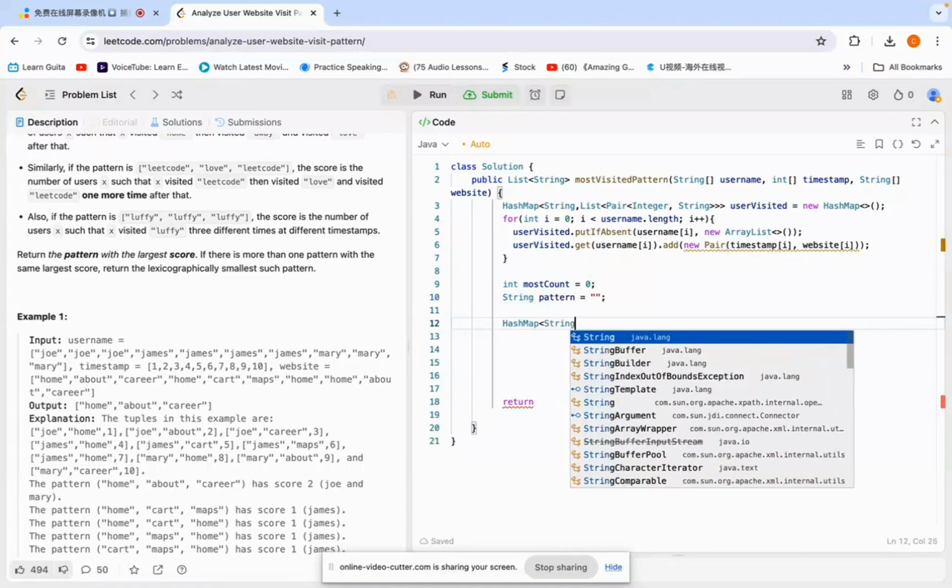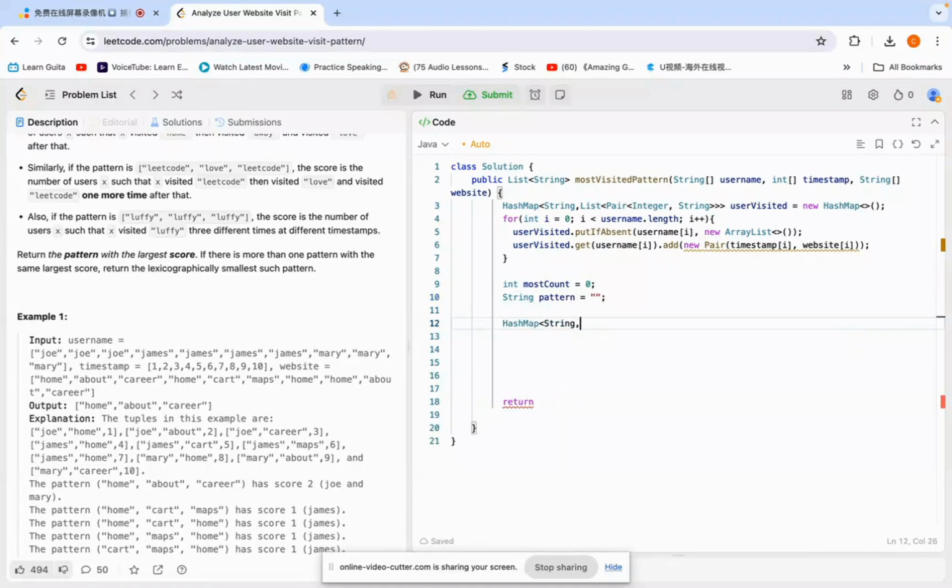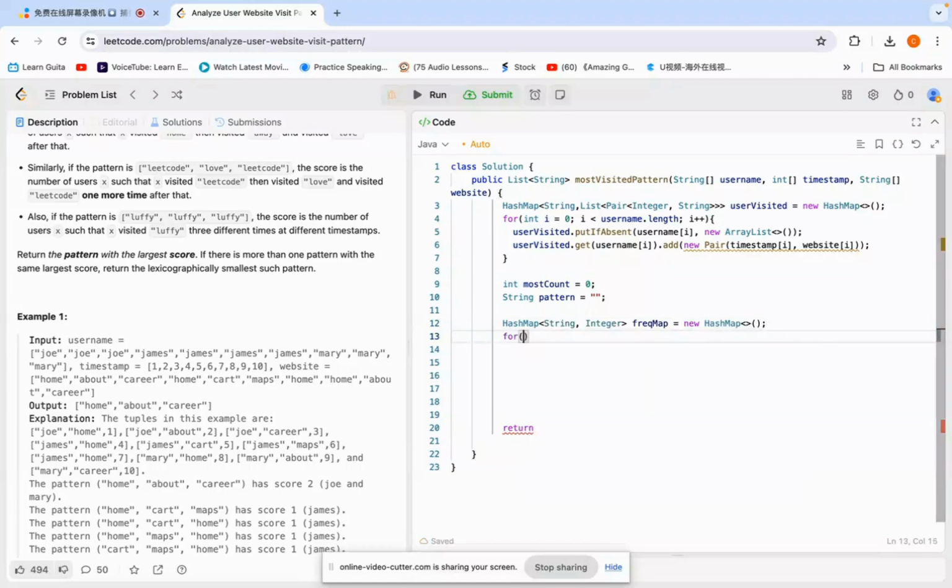So the string is the pattern, right? And then we need to check the frequency. And maybe I can call it frequency map, the hash map. And then we need a list of pairs because we need to go through each username.